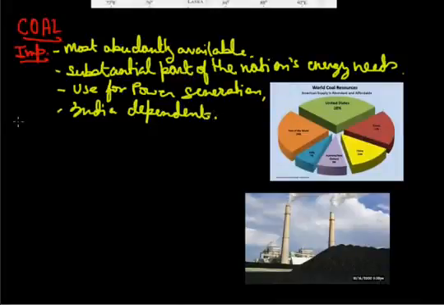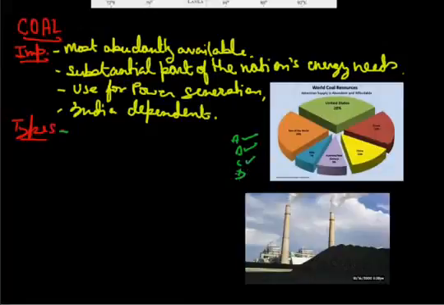Now, the variation, or we can say the types. We find types also in coal. The major types of coal actually depend on the quality of the coal. For example, A grade, B grade, C grade, and D grade. The best quality is A coal, which is very old coal and good quality. B grade means less quality of coal. A new type of coal gets very little energy. So this is how, on the basis of grade, we divide coal into four parts.